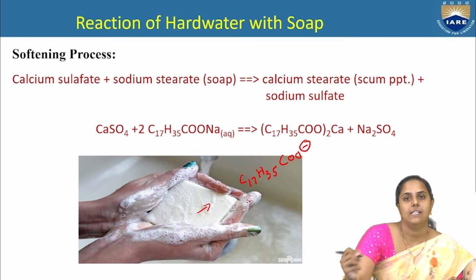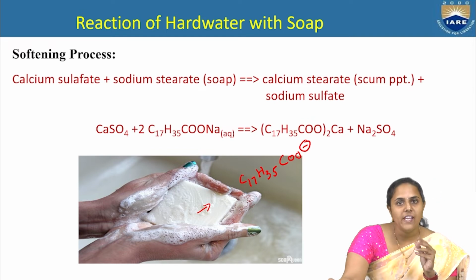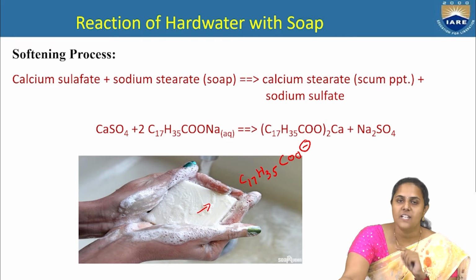When soap comes in contact with hard water, meaning calcium and magnesium ions, the sodium will be replaced by the calcium, resulting in the formation of calcium stearate. This calcium stearate is a precipitate. It will be in the form of a scum. That's why the hard water will not give lather. Instead, it will form precipitate.